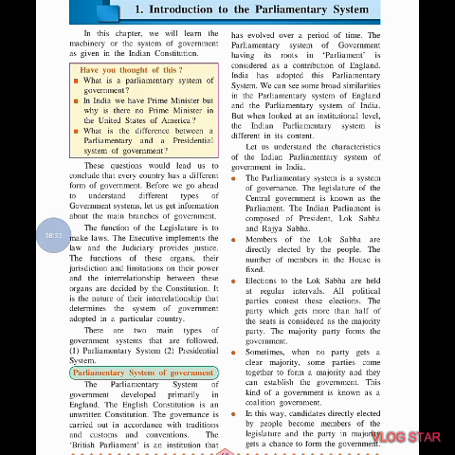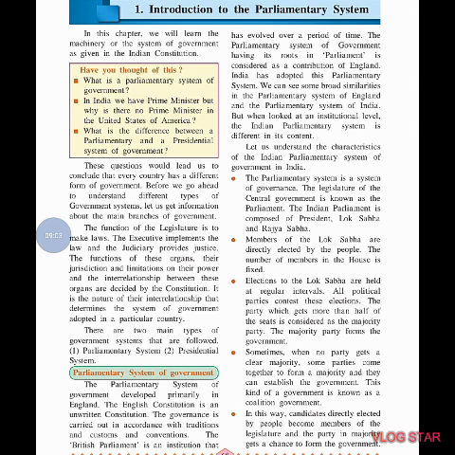Remember this: India has adopted this parliamentary system. So we are talking about India now. England developed this parliamentary system, and India has adopted it. We can see some broad similarities in the parliamentary system of England and the parliamentary system of India. There are a lot of similarities between them.